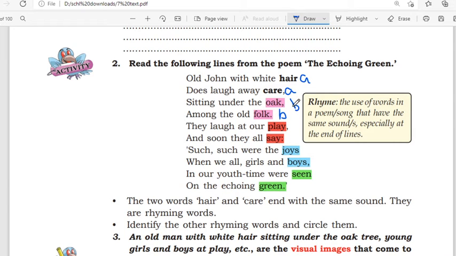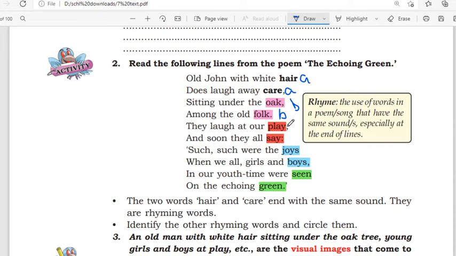Remember, choose the letters in alphabetical order to code these lines. First we choose A from the alphabet to code the first line, and for the next pair of rhyme, for the next rhyming pair, we select the next alphabet B.